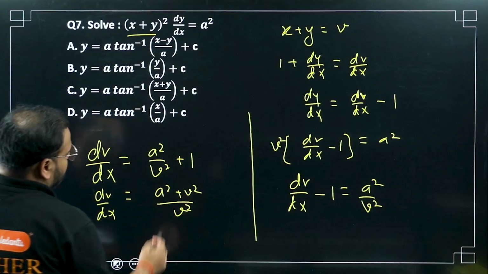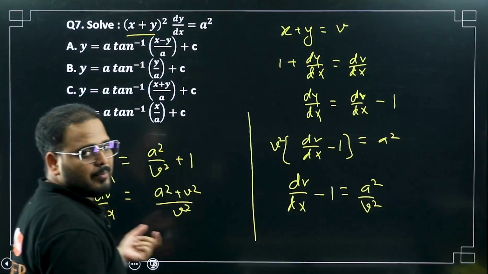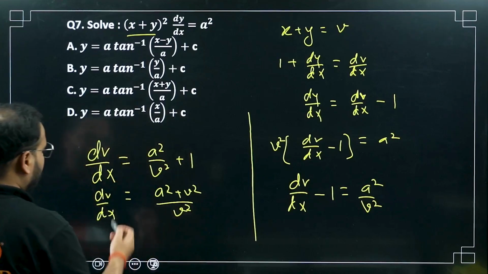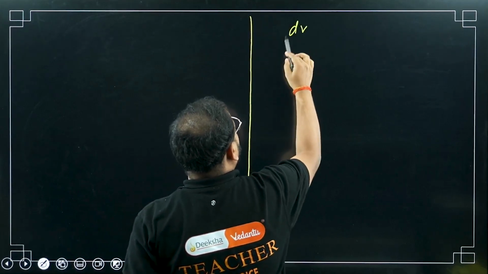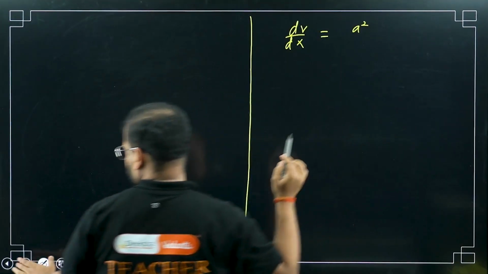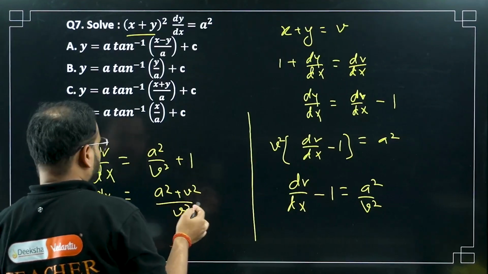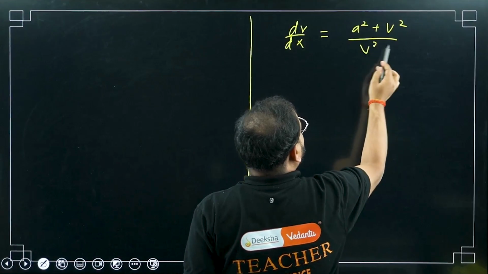Now I have to keep dv on one side and apply the variable separable method to do the integration. So I have dv by dx equals (a squared plus v squared) upon v squared.